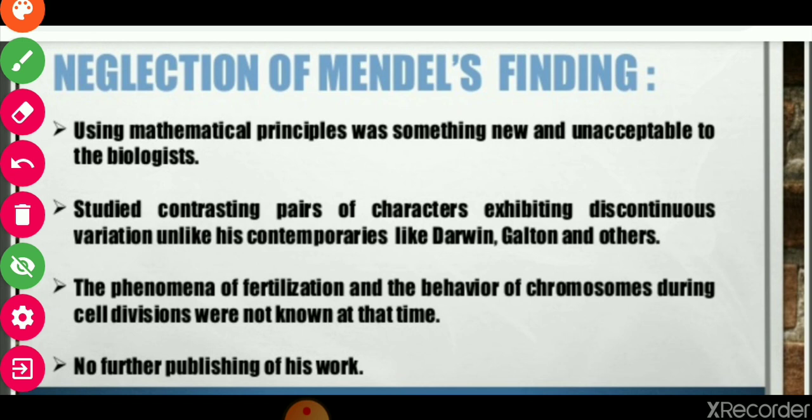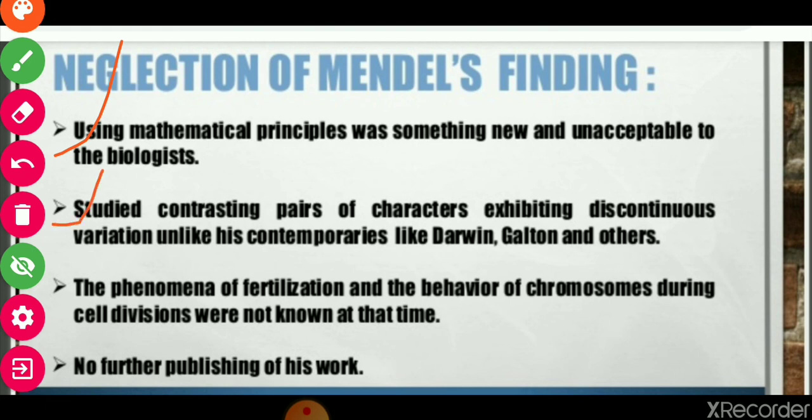So that's why this was not accepted by them. He studied contrasting pairs of characters exhibiting discontinuous variations, unlike his contemporaries like Darwin, Galton, and others.